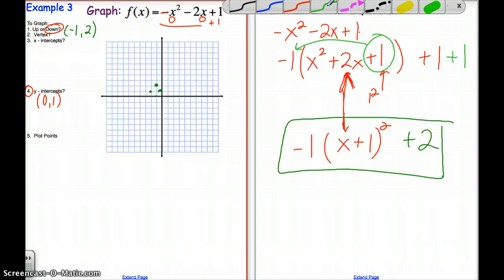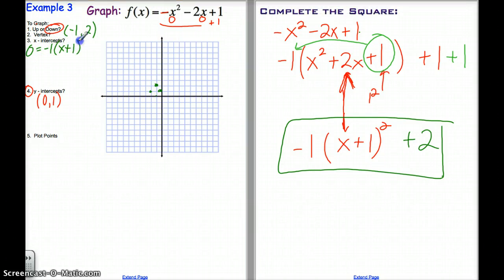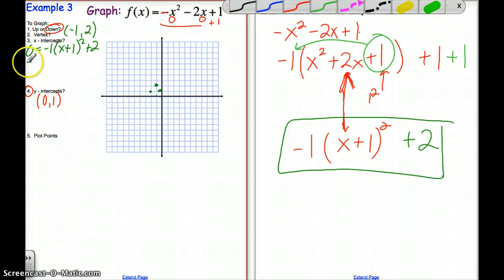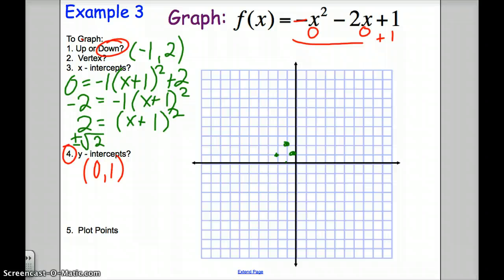So let's see, my x-intercepts are when I plug this equal to 0. So 0 equals negative 1 times (x plus 1) squared plus 2. Solving for x, I get negative 2 equals negative 1 times (x plus 1) squared. Looks like I'm going to get 2 equals (x plus 1) squared. Square rooting, I get plus or minus the square root of 2. Whenever I square root, I want to think of it as plus or minus, equals x plus 1. So my intercepts are going to be positive square root of 2 minus 1, because I will subtract 1 from both sides, and negative square root of 2 minus 1.